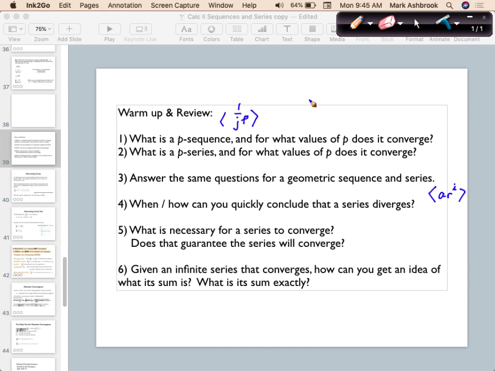Okay, so P is greater than 1. So for the series to converge, you need that P to be larger than just the sequence converging, right? Okay, so what about geometric sequence and series?